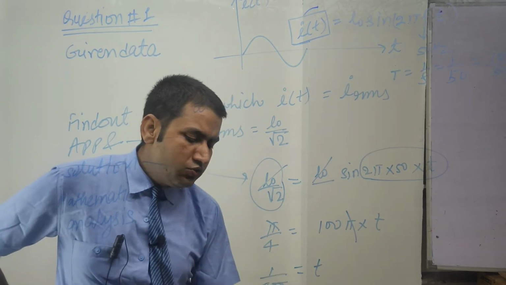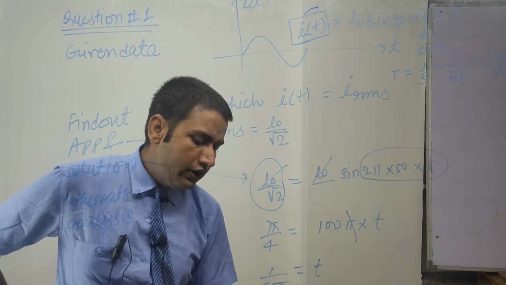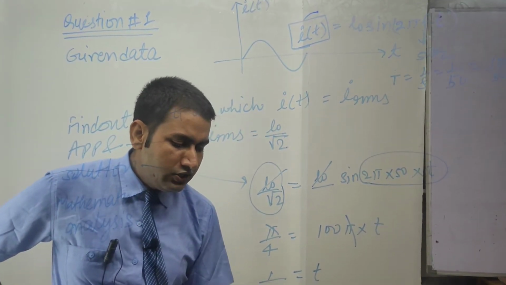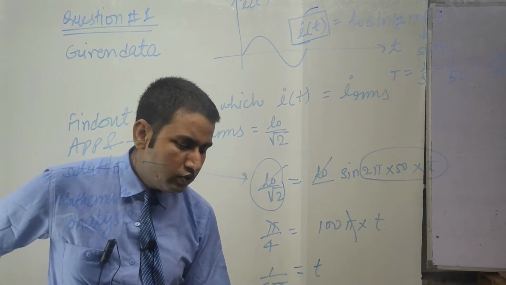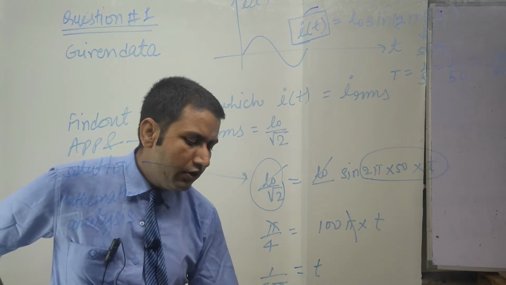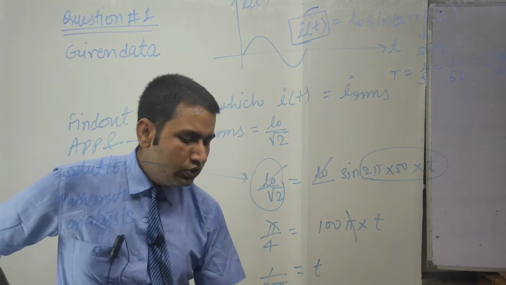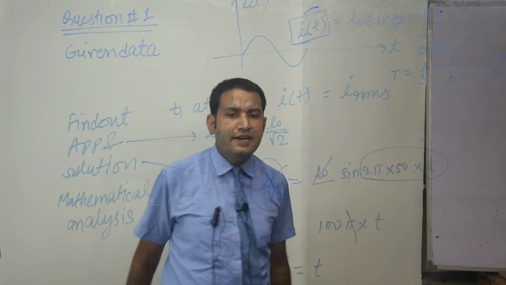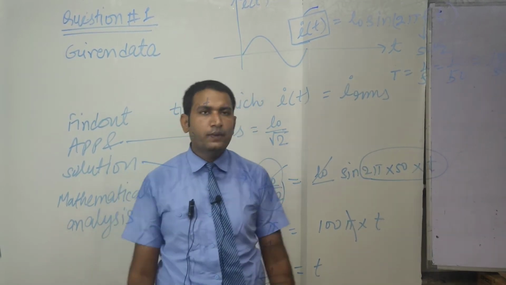So our answer is 1000 upon 400, into 1000 (in milliseconds), is equal to t. Cancellation of zero with zero, and this is equal to 2.5 into 10 to the power minus 3 second, equal to t. The answer format is 2.5 millisecond. This is our final answer.